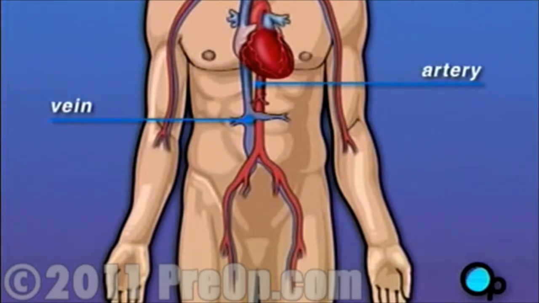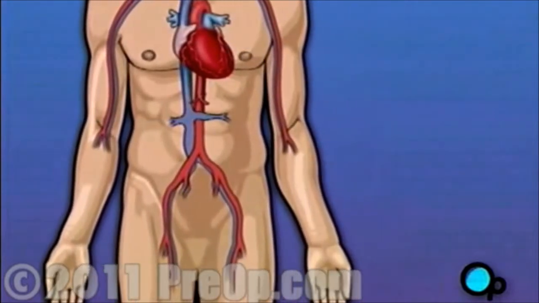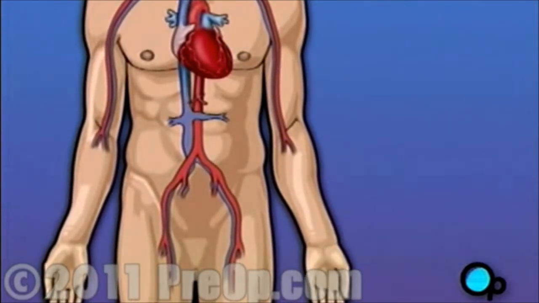Like any other muscle in the body, the heart depends on a steady supply of oxygen-rich blood. The arteries that carry this blood supply to the heart muscle are called coronary arteries. Sometimes these blood vessels can narrow or become blocked by deposits of fat, cholesterol, and other substances, collectively known as plaque.